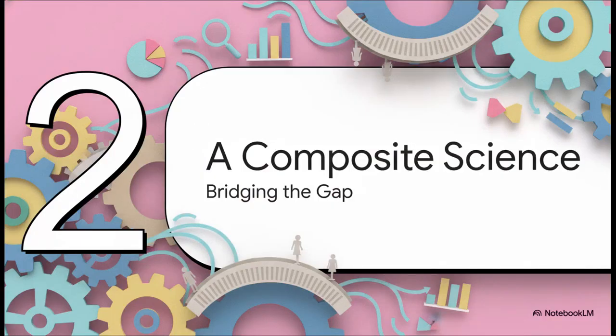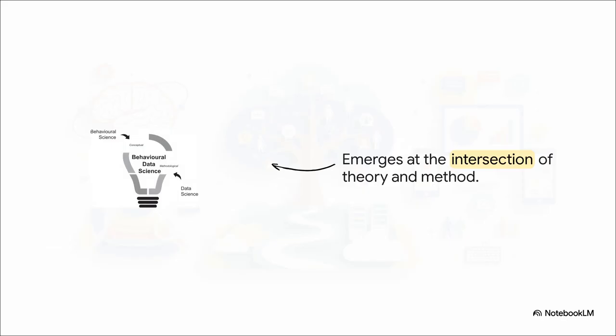Which brings us to Section 2, a composite science, bridging the gap. The main argument the chapter makes is that behavioral data science is designed exactly to be that bridge. It's not just some isolated discipline operating in a vacuum. Instead, it emerges right at the intersection of theory and method. It's a very deliberate synergy. You take the deep conceptual understanding of behavioral science, and you combine it with the methodological rigor of data science. The result is something entirely new and far more actionable.